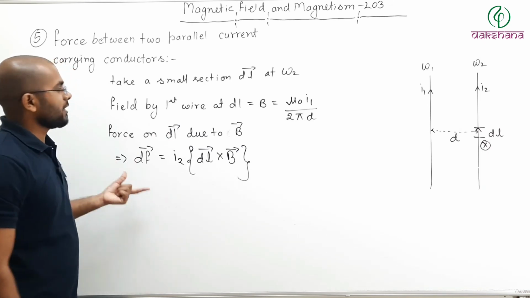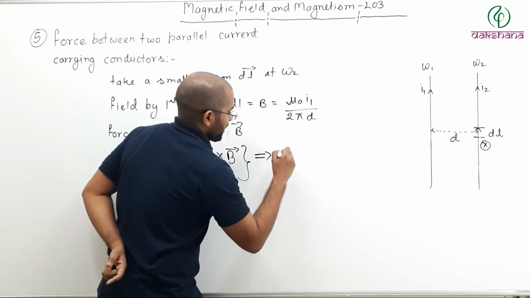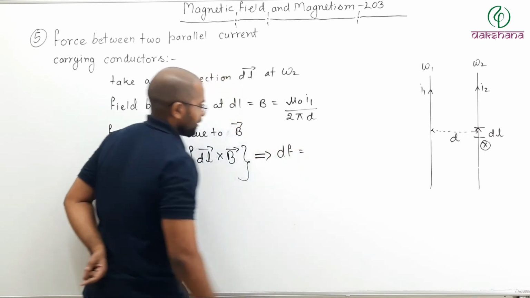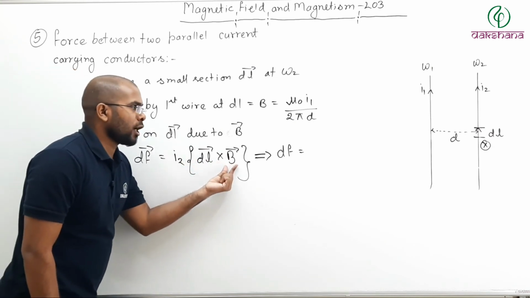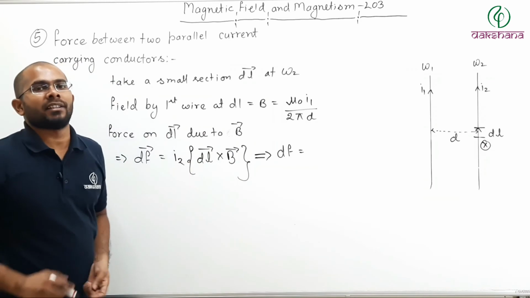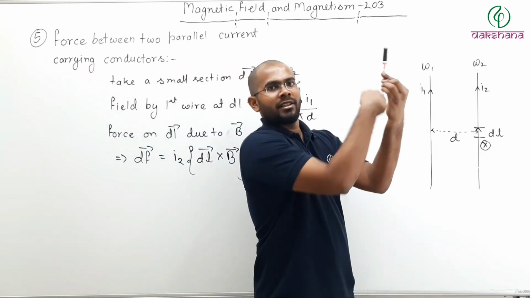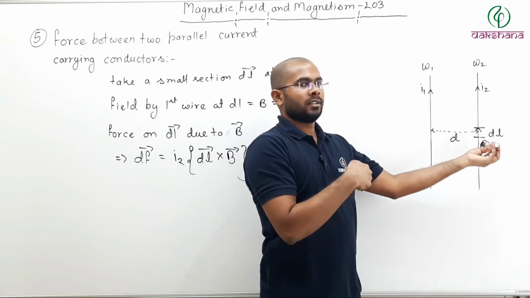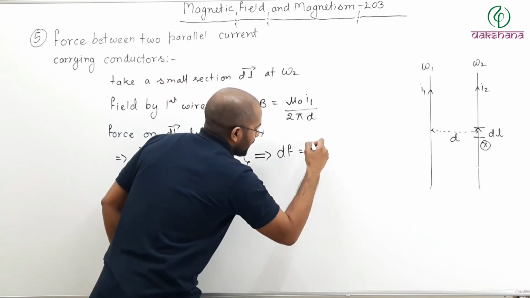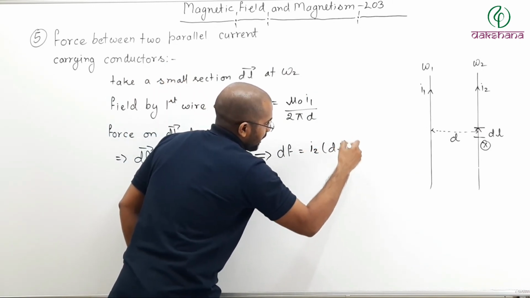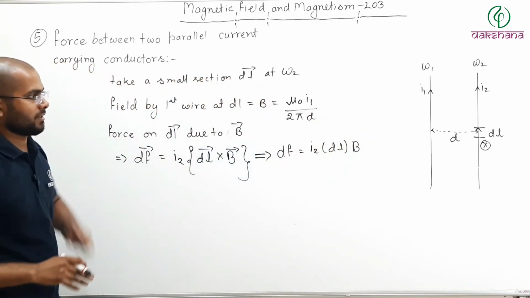So magnitude of this force can be written as how much? Magnitude of this force can be written as dF equals I times mod dl mod B sin 90. Why sin 90? Because this is dl, this is your magnetic field inside the board. So angle is 90 degrees. So sin 90. So I2 dl B sin 90. Sin 90 is 1. So like this.